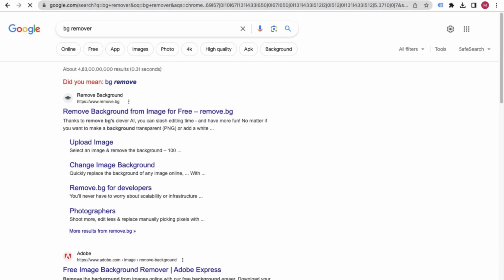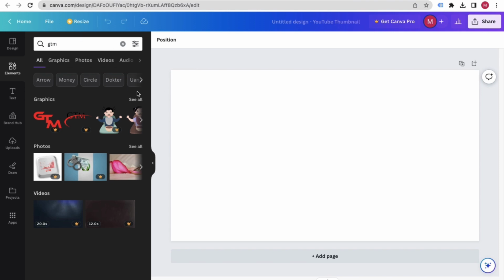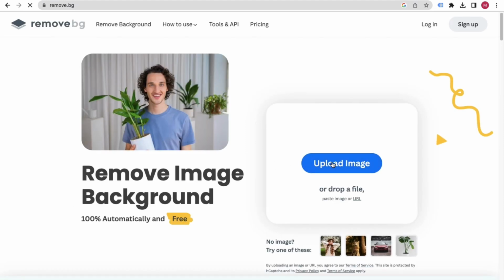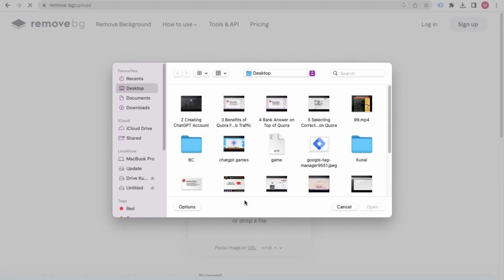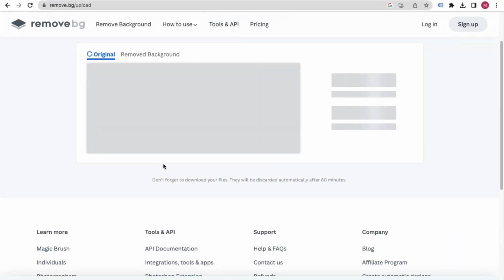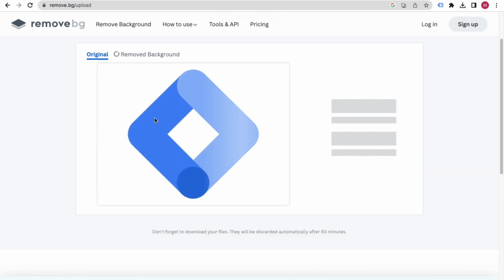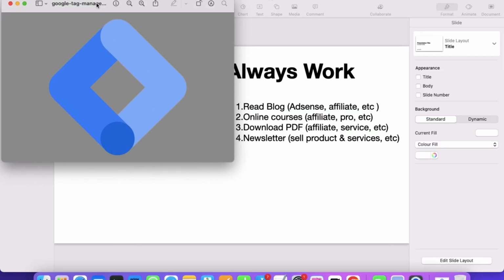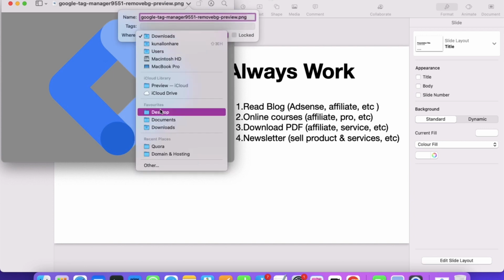Because in Canva Pro you get the option to remove the background, but you can do that for free with this website, remove background. You just need to upload the image, that is the Google Tag Manager one, and this tool will automatically remove the background for absolutely free. So we can use that transparent background in our template. You can just download it, and you can see it's downloaded. Great. Let me put that on the desktop.